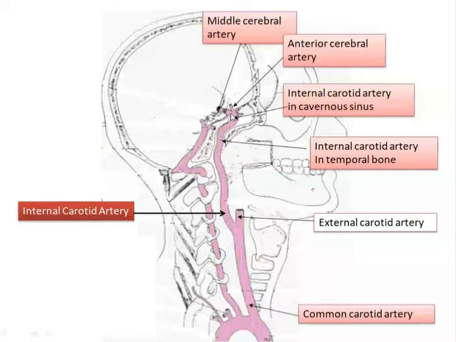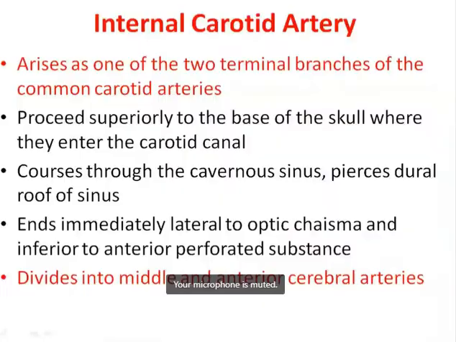The internal carotid artery, from the common carotid artery, proceeds superiorly to the base of the skull where it enters the carotid canal, courses through the cavernous sinus, and pierces the dural roof of the sinus. It ends immediately lateral to the optic chiasma, the decussation of the optic nerve, and inferior to the anterior perforated substance, and it divides into the middle and the anterior cerebral artery. So the terminal branches of the internal carotid artery are the middle cerebral artery and the anterior cerebral artery.